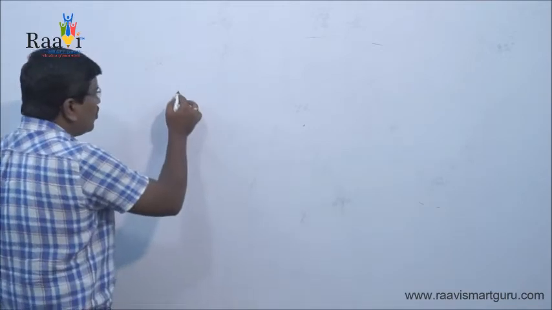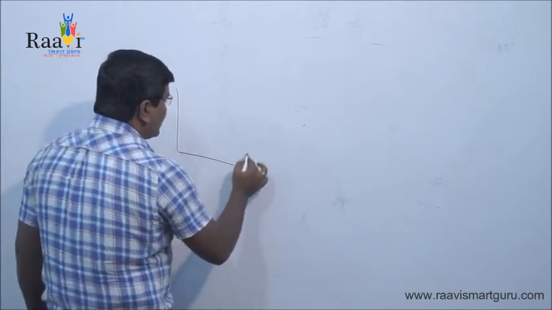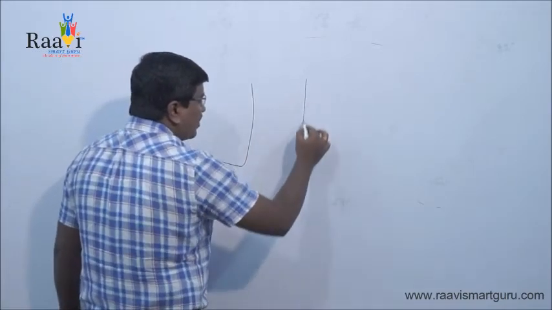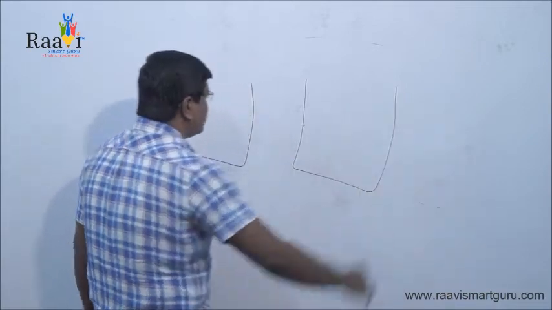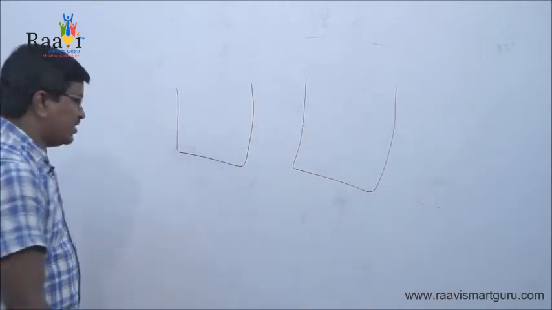Now we will try to understand this double entry system with an example. Suppose two vessels are there, nothing but two cans.